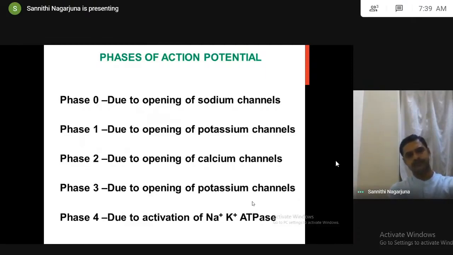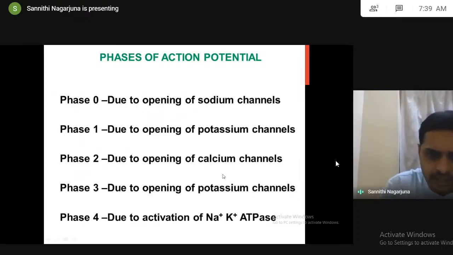Summarize here. Phase 0 due to opening of sodium channels. Phase 1 due to opening of potassium channels. Phase 2 due to opening of calcium channels. Phase 3 due to opening of potassium channels once again. Phase 4 due to activation of Na plus K plus ATPase.